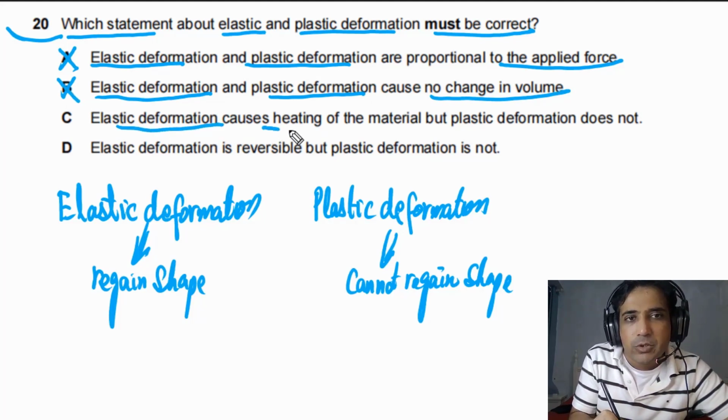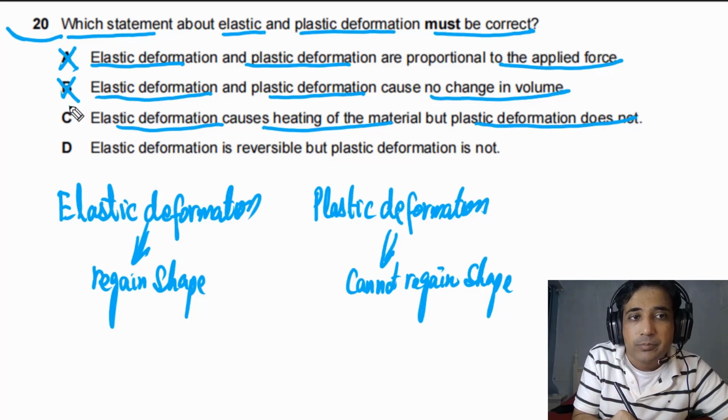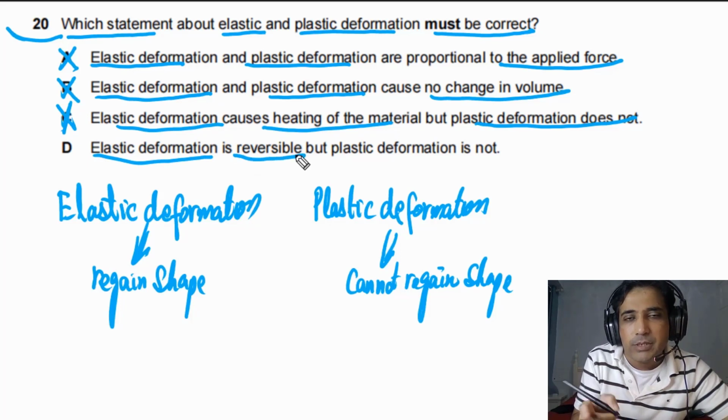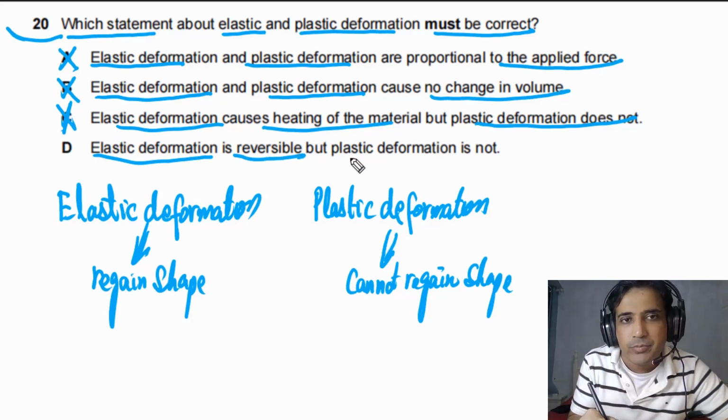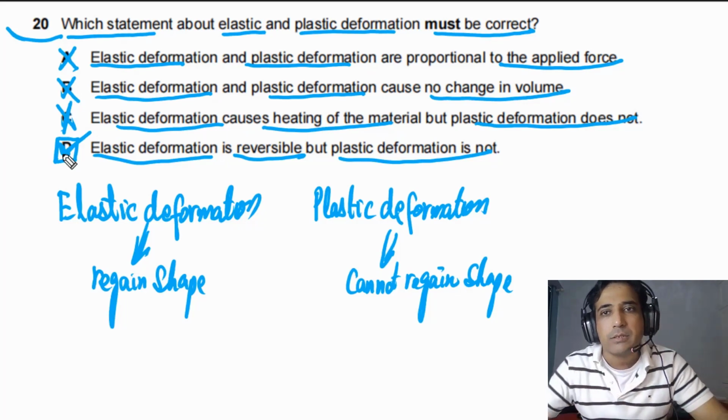Option C: elastic deformation causes heating of the material, but plastic does not. This is also not compulsory, so this one is also wrong. Option D: elastic deformation is reversible, meaning it can regain shape, but plastic is not. This one is true. So the best option for this question is D. D is the answer.